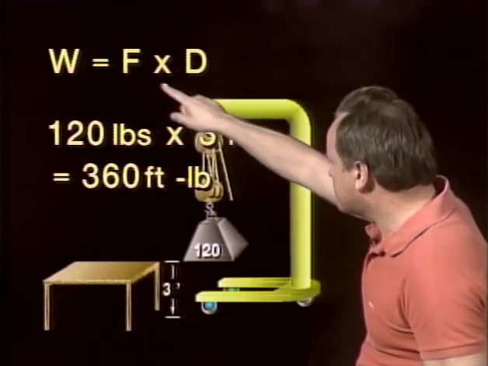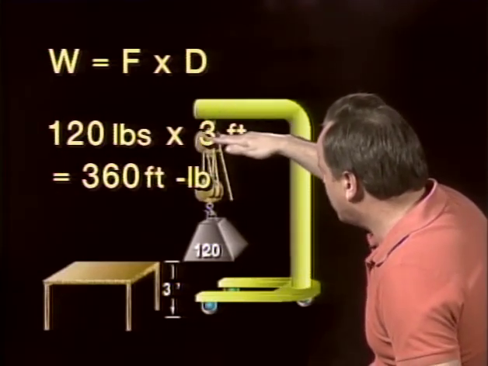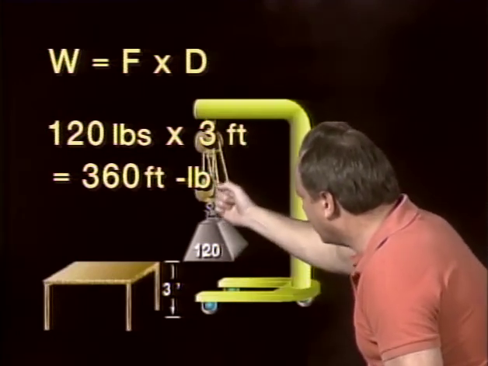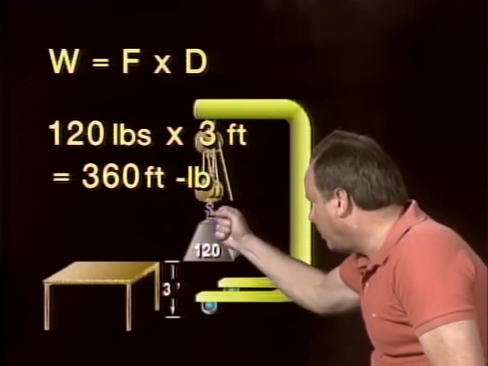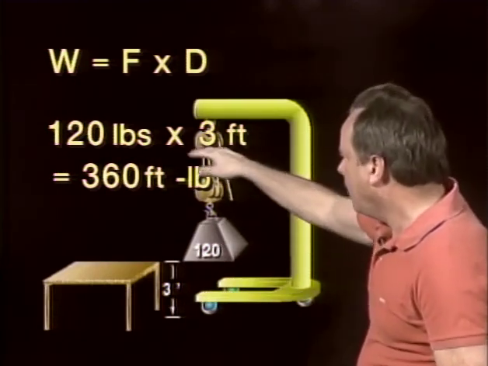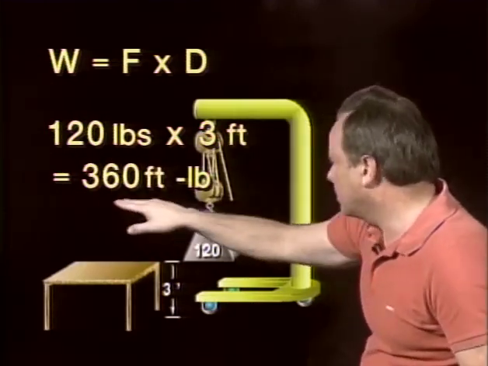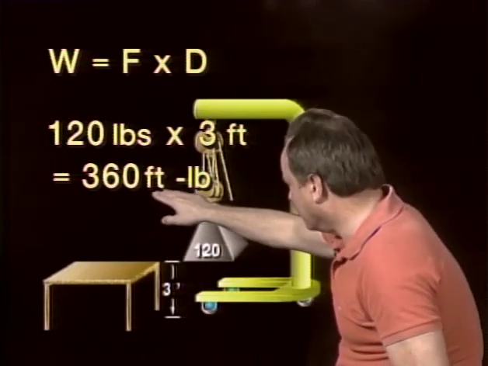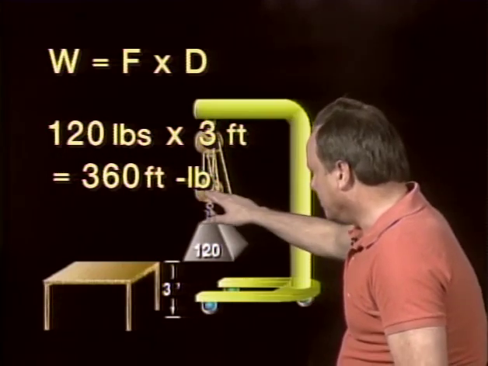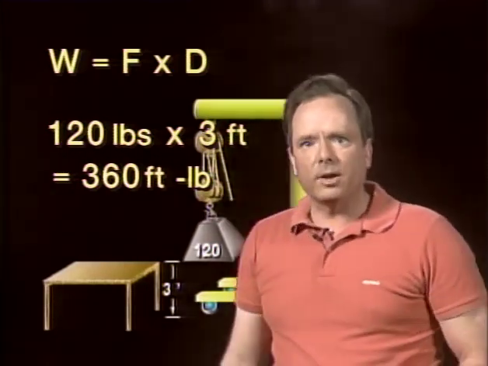Well, work is force times distance, so we're taking 120 pounds and moving it 3 feet, and even though we're letting it down, we have to have 120 pounds of force on this weight the entire time we're letting it down. And so the force times the distance is 360. 360 what? Work is expressed in foot-pounds. It's 360 foot-pounds, and that's how much work we accomplished in that particular case. Well, now that was a relatively simple question.